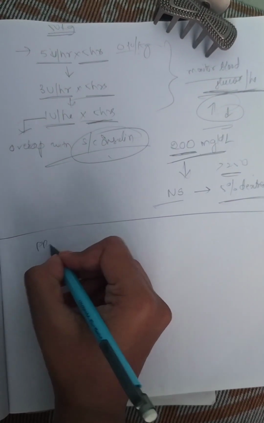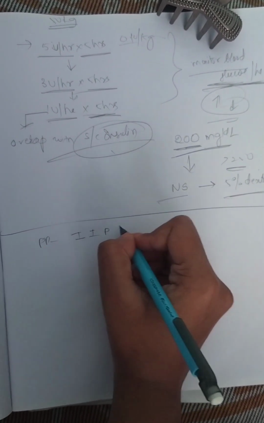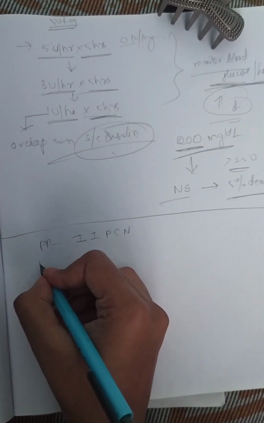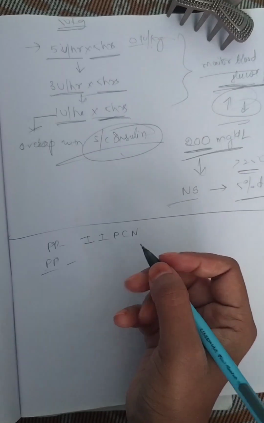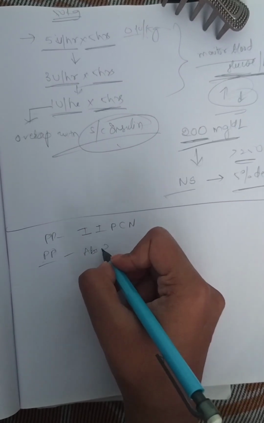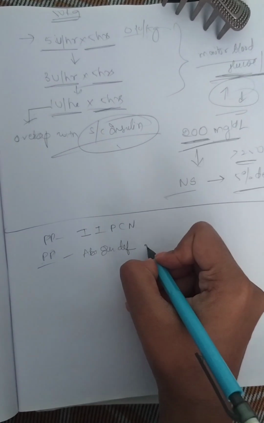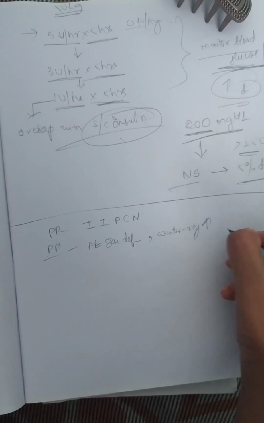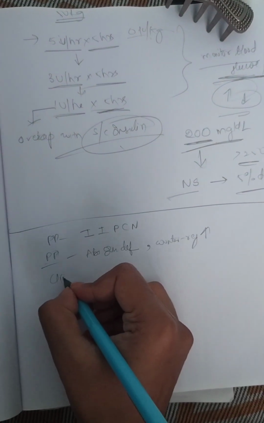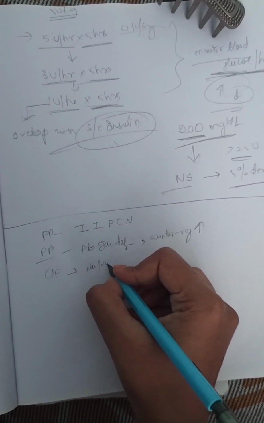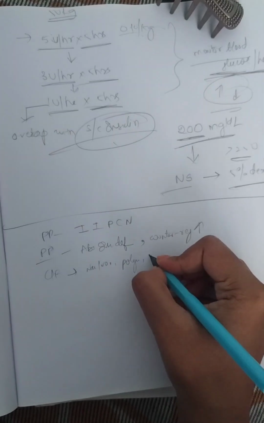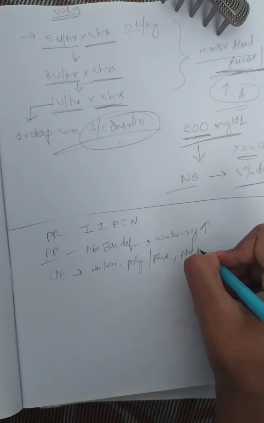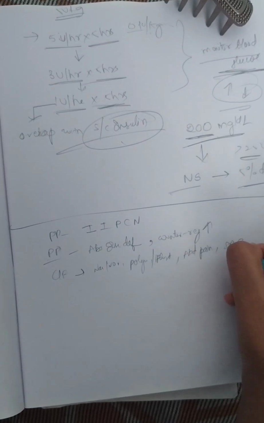First, what are the precipitating factors? Infection, infarction, pregnancy, cocaine or non-compliance. Got it? Then next, what is the pathophysiology? It is absolute insulin deficiency and counter-regulatory hormones will be increased. What are the clinical features? Nausea, vomiting, polyuria, so much thirst, abdominal pain.